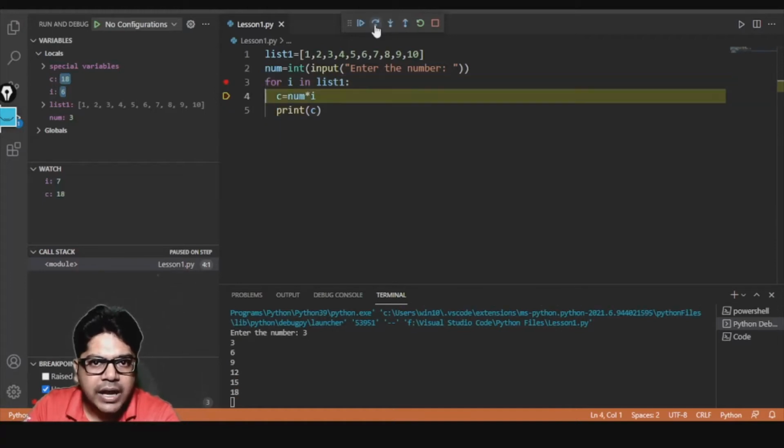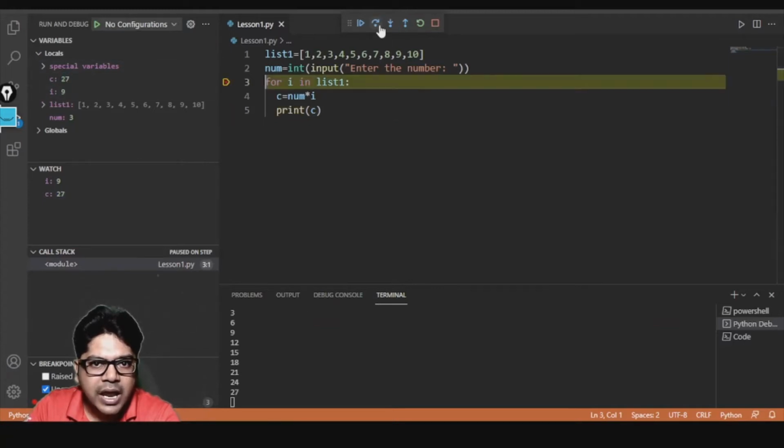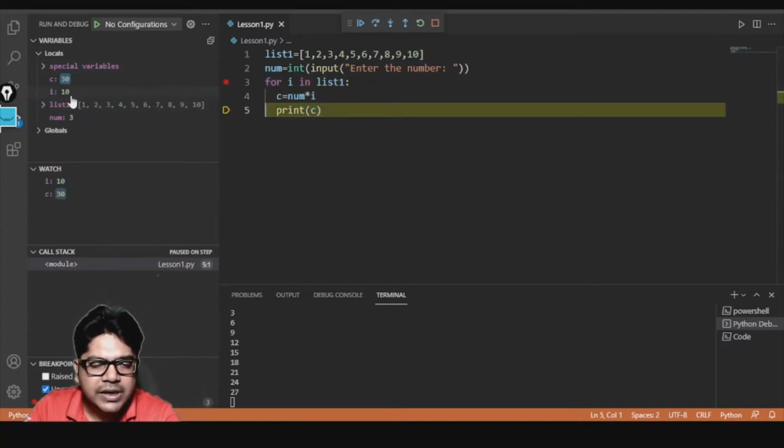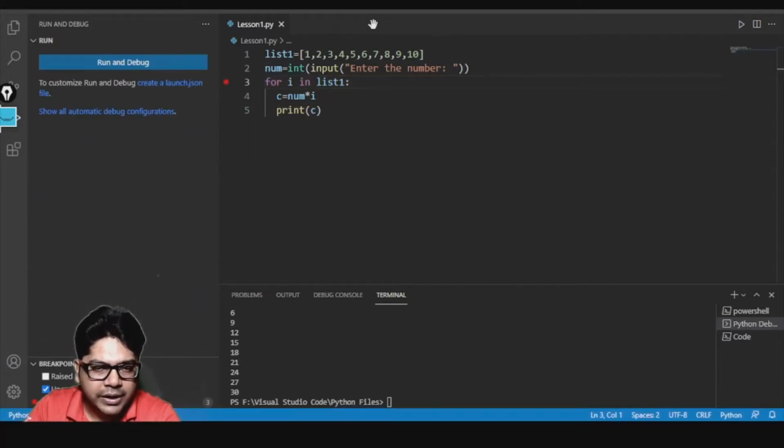Okay, to each and every item in the list it will go like 7, 8, 9, right? Now it is pointing to 8. Next item will be 9. It is pointing to the next item which is 9, and then it is pointing to the next item which is 10. And the moment it got 10, you see it will go back again. After that there is no more item, so the loop will get over there itself. Okay, and we'll get the final result.